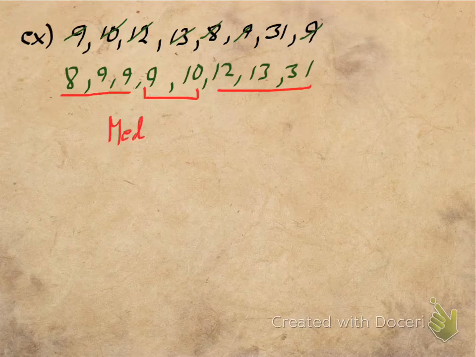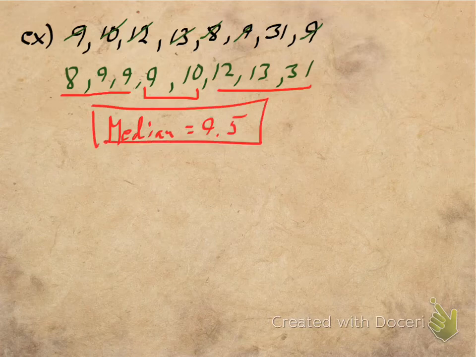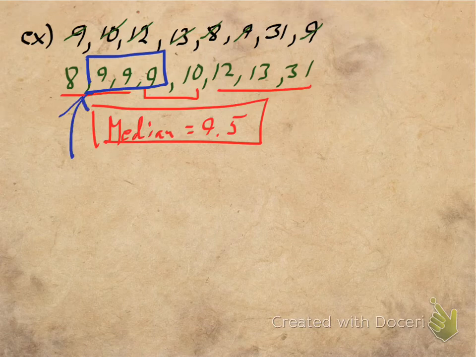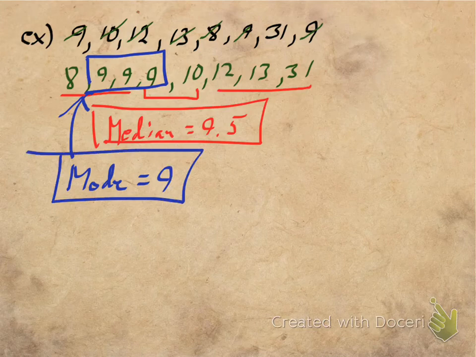So the median is halfway between 9 and 10, so the median is 9.5. Done. Okay? The mode is the one that happens the most, and when they're all lined up in order, it's much easier to notice that, yes, in fact, the 9s, there were 3 of those. None of the other numbers happen more than once. Okay? So clearly the mode is equal to 9. Very close to the median.